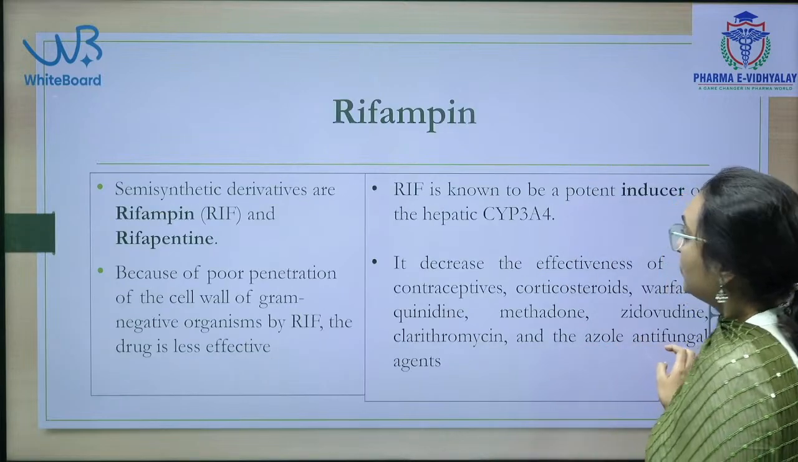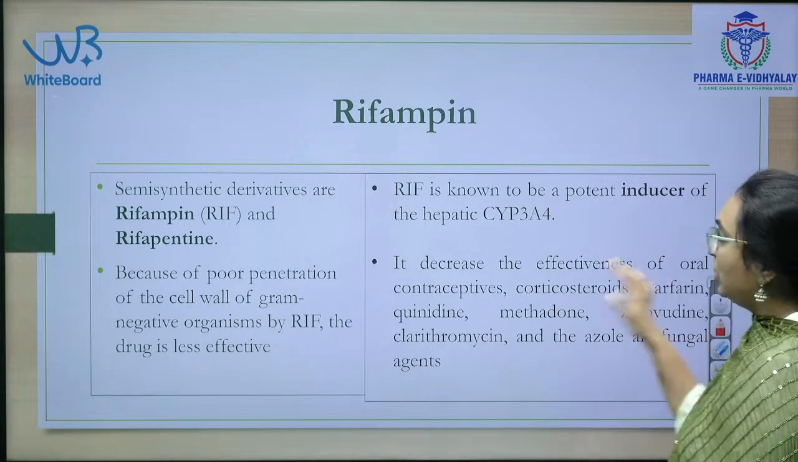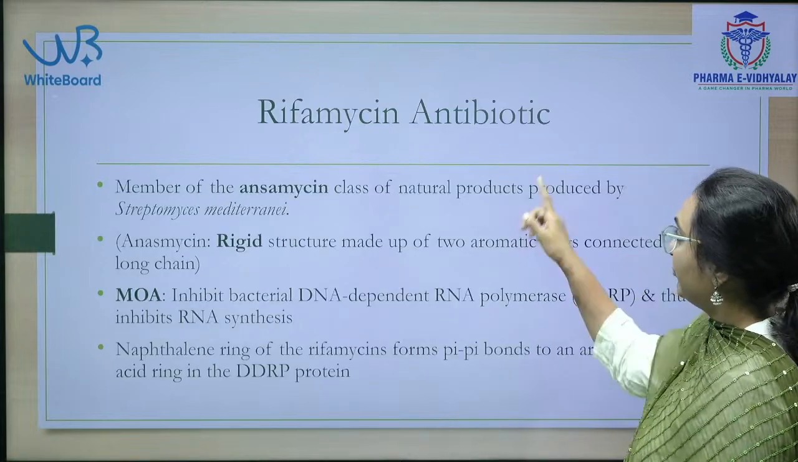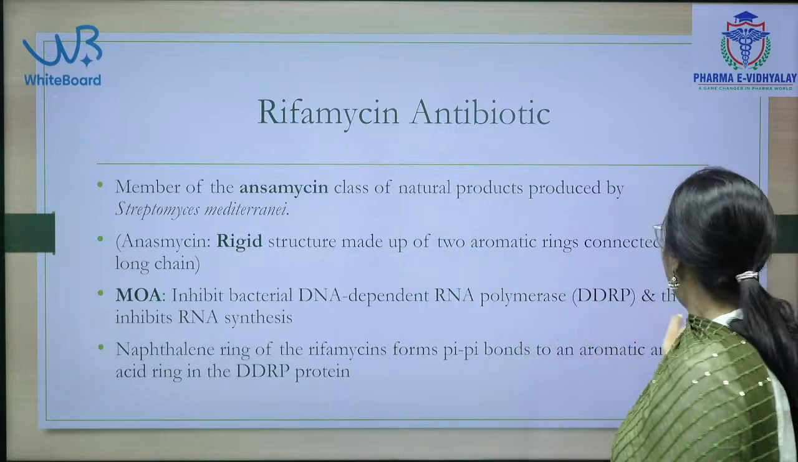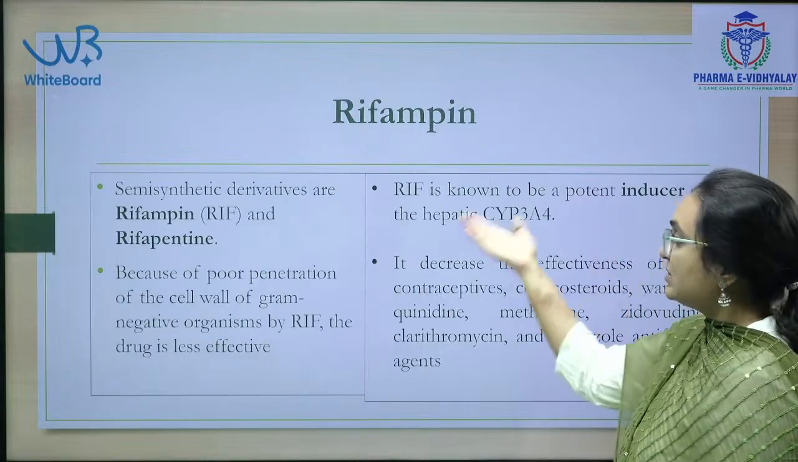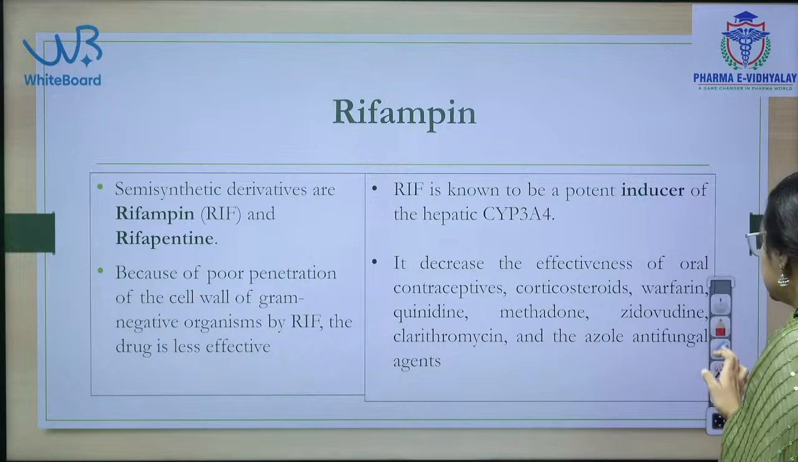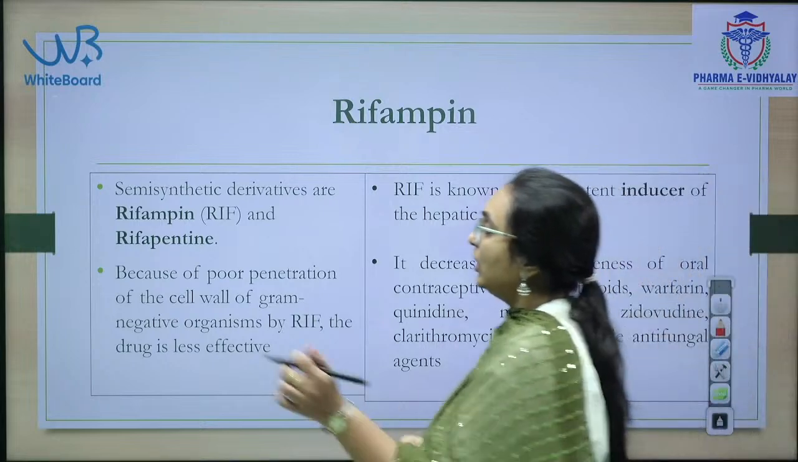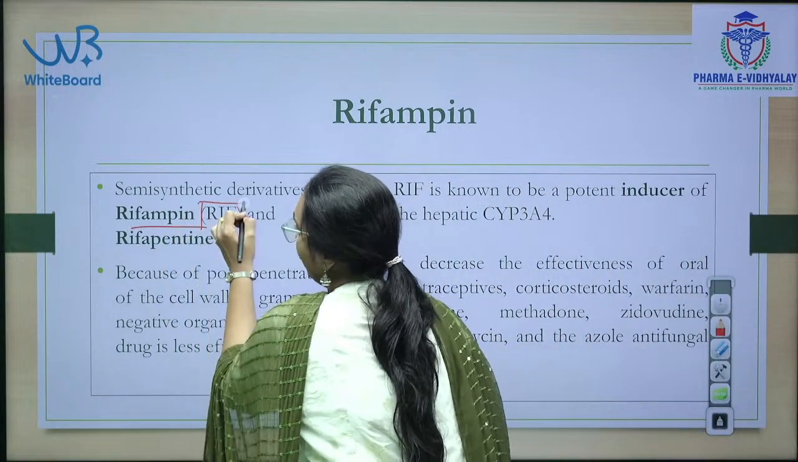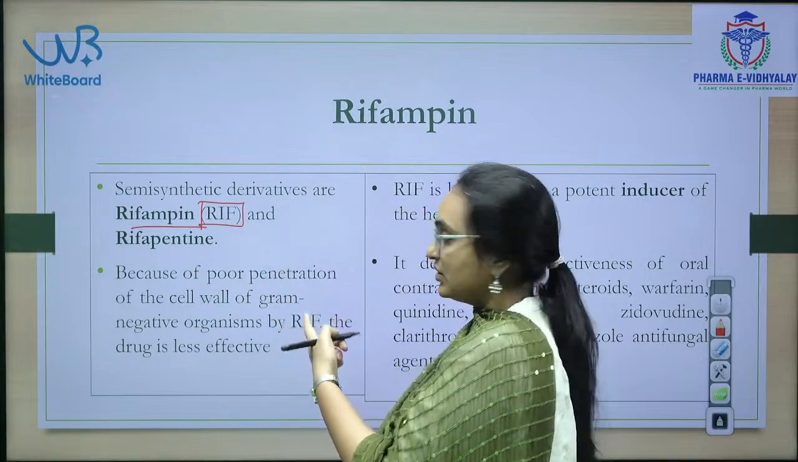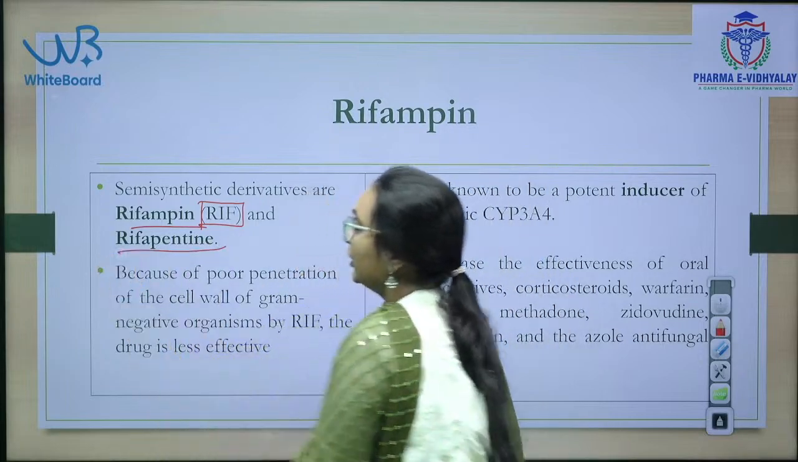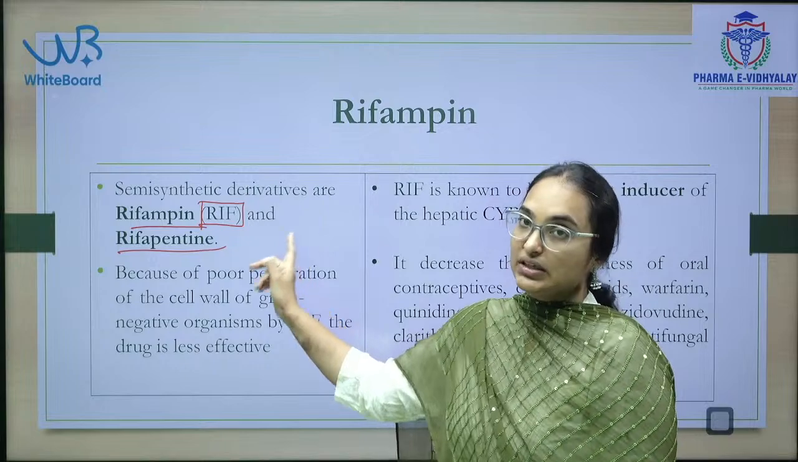Next, this is the natural one we discussed earlier: rifamycin is a natural one, and from that some semi-synthetic derivatives are also prepared. Semi-synthetic derivatives are what? Rifampin. The short form RIF will be mentioned in the next slides also. Rifampin, rifapentine are semi-synthetic derivatives.